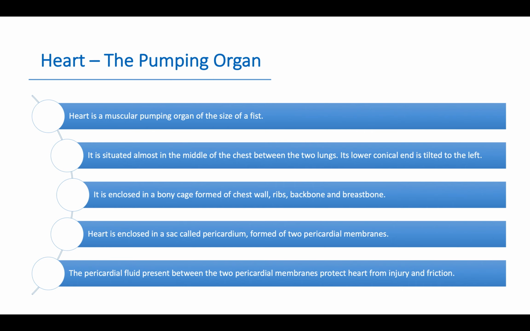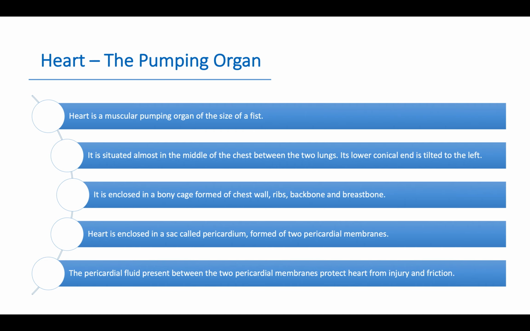Heart, the pumping organ. The heart is a muscular pumping organ of the size of a fist. It is situated almost in the middle of the chest between the two lungs. Its lower conical end is tilted to the left. That is why we can feel this heart on the left side of our chest.